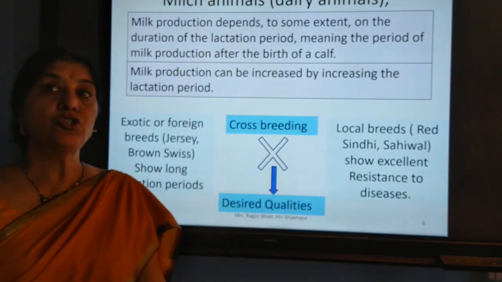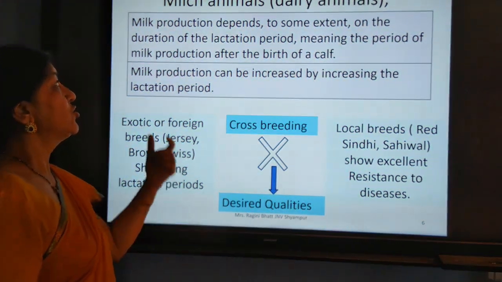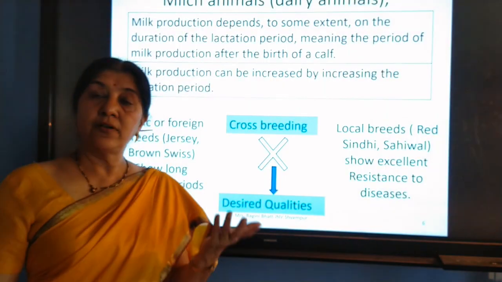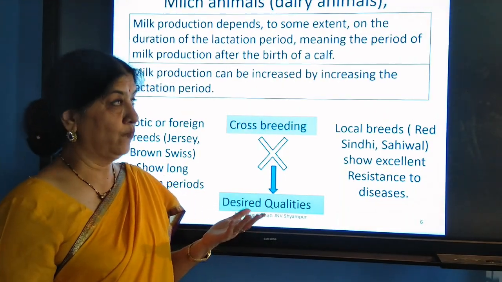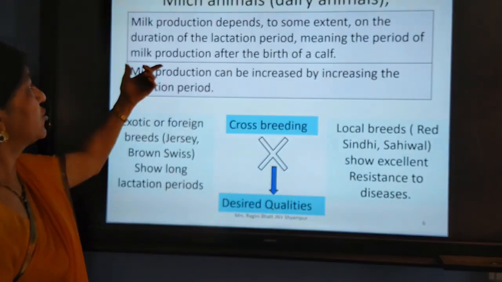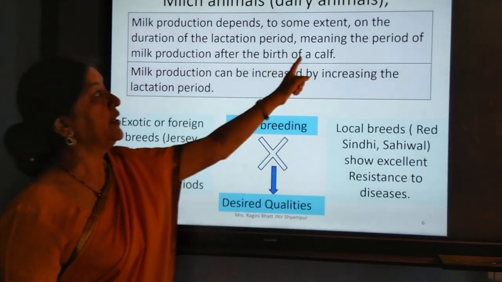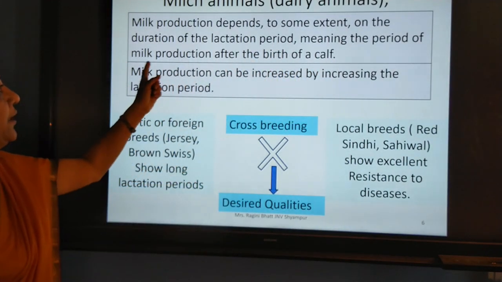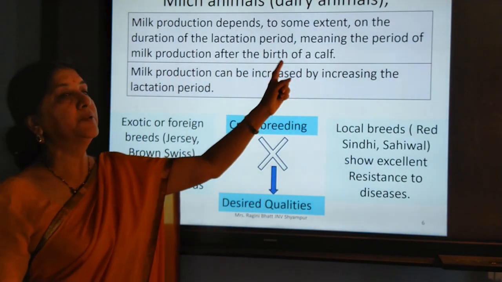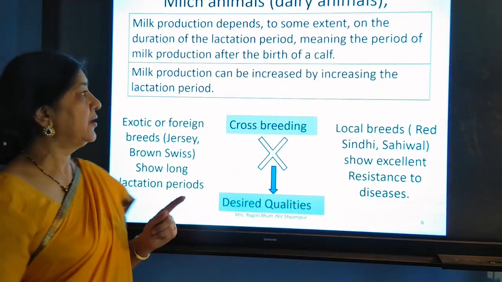What do we want to get from them? We want milk. So do you think that the cow produces milk for you? No. It is producing milk for the calf. So the lactation period means the period of milk production after the birth of the calf. That means the cow produces milk for the calf.